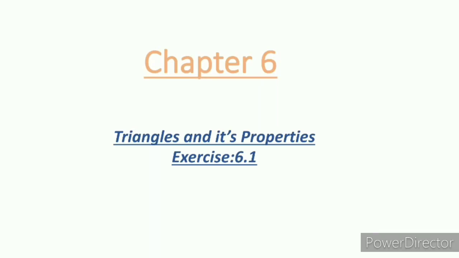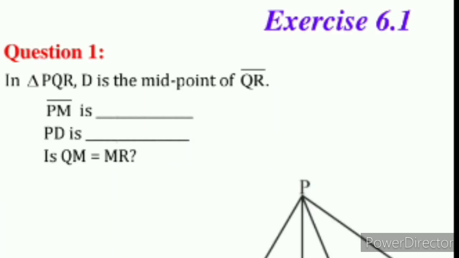Good morning, students. Today's class we are going to discuss exercise 6.1 of chapter 6, triangles and its properties. Question 1. In triangle PQR, D is the midpoint of line segment QR. Then line segment PM is dash, line segment PD is dash. Is QM equal to MR? There are three sub questions.